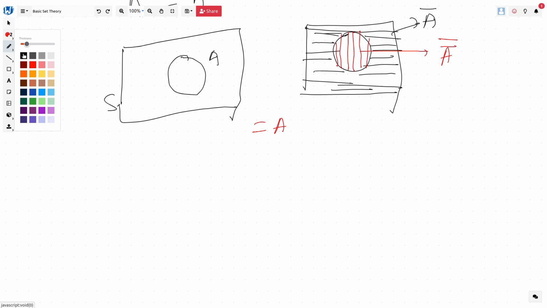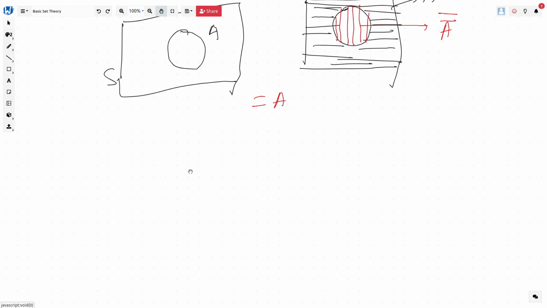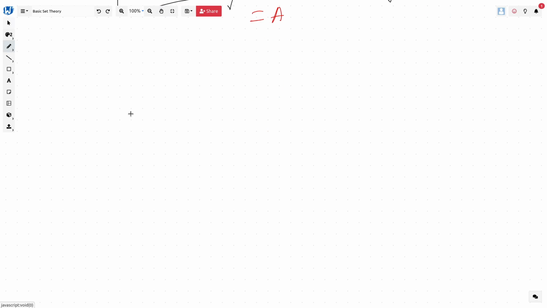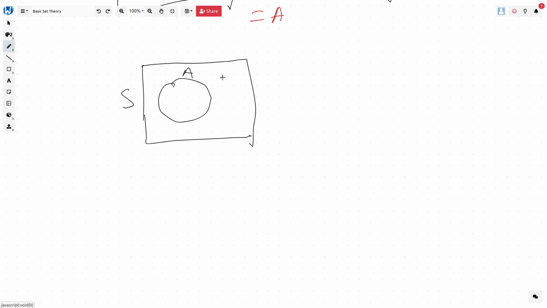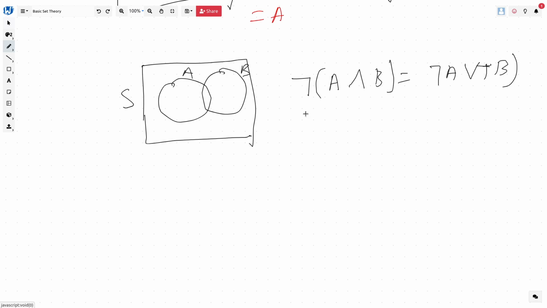Now let's try to see the other parts which are important. We have established that earlier, but in order to understand it in set theory, how are we going to do that? So we have S as our sample set, A is our set A, and this is set B. Now we have also established earlier that not of A and B is nothing but not of A union not of B. So it is the same as A intersection B complement is equal to A complement union B complement.